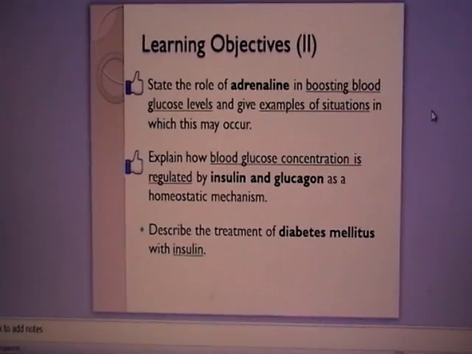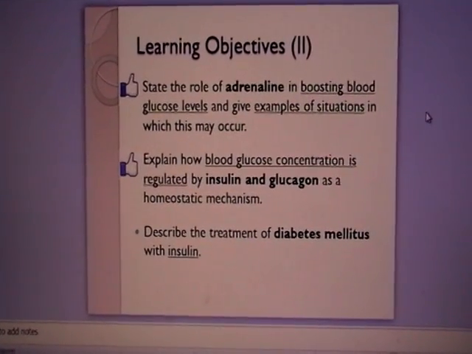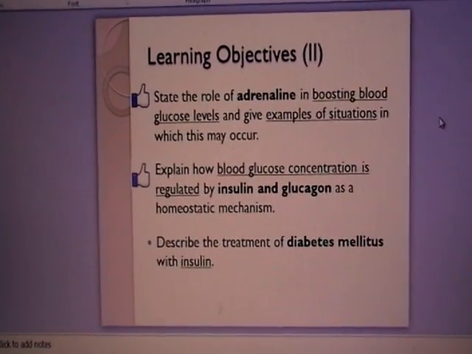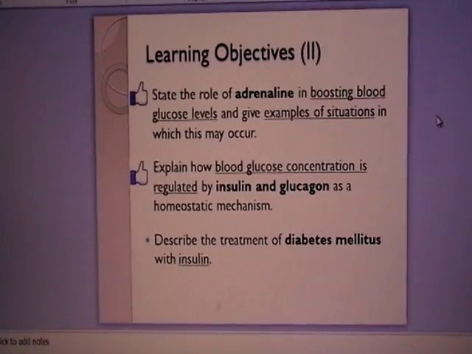So far we have talked about the addition point of how blood glucose concentration is regulated. Next up, diabetes mellitus, which you have already done some research on in the previous class.